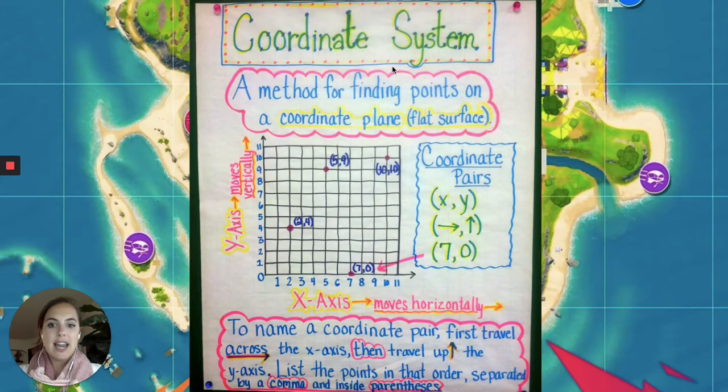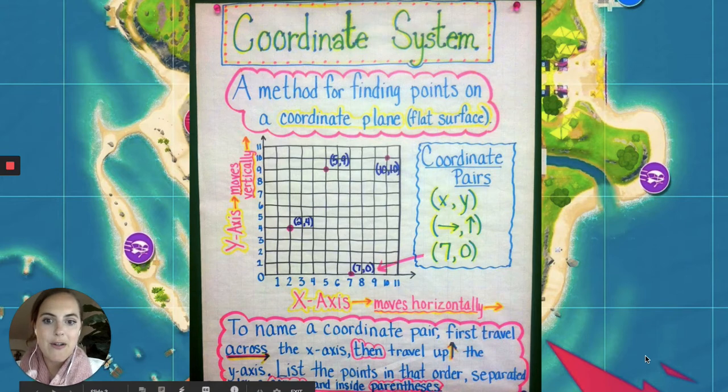So this is the anchor chart we made before we first studied 5.4c, and a coordinate system is just a method for finding points on a coordinate plane, a flat surface. Another word for coordinate plane is a grid, and kind of like this map that we have in Fortnite, we can use a grid to find different points on the map.